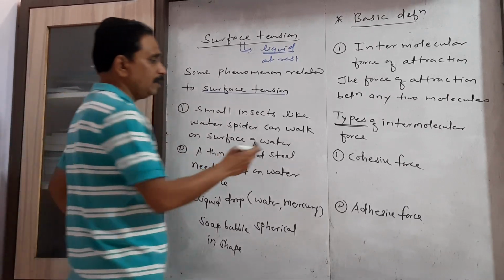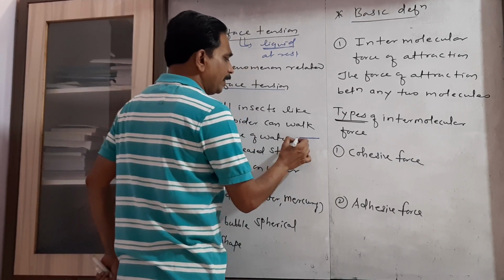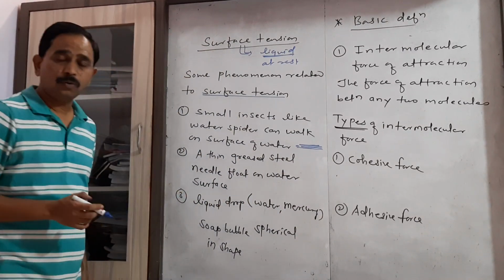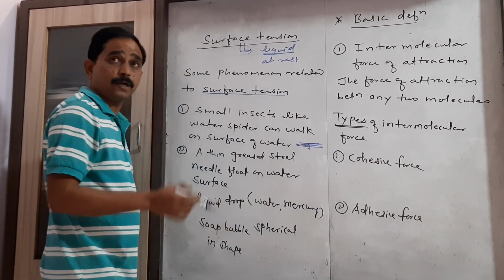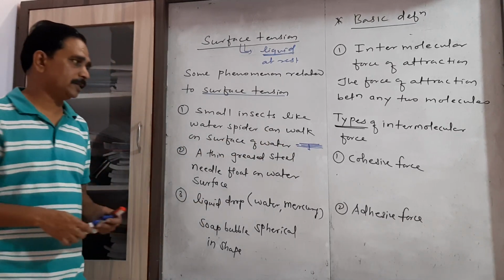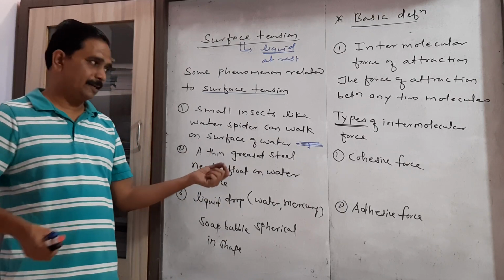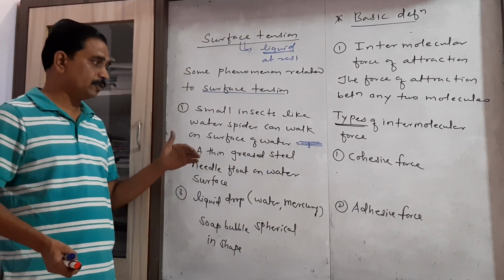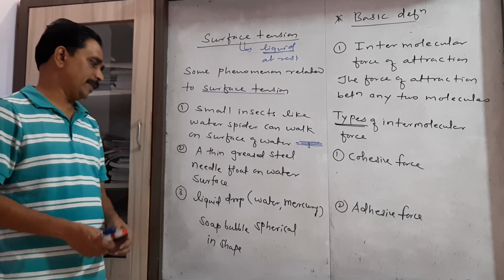When we consider a thin grease needle and it is kept on the water surface, though the density of this needle is greater, it floats on the water surface. Similarly, a blade or metal razor, when placed on the water surface, also floats because of the surface tension.